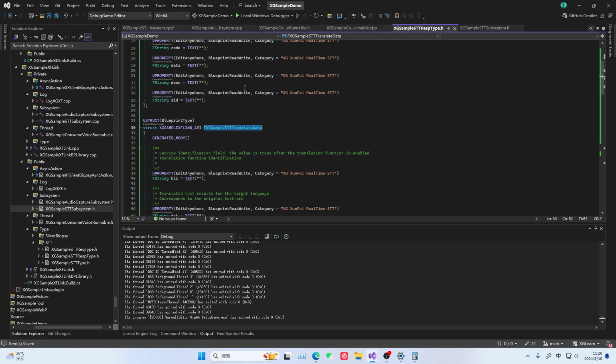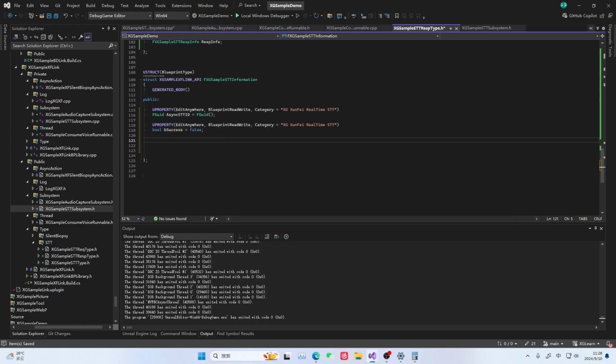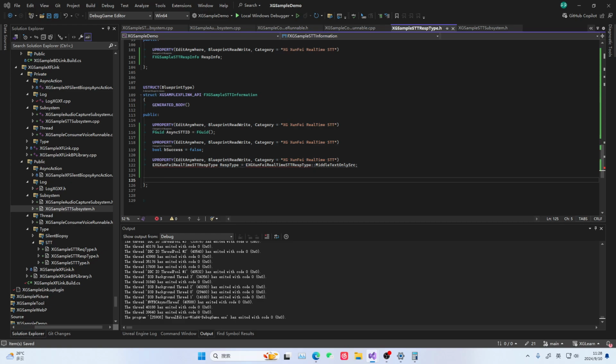So how do we define this information? Let's go to our definition area. This is the information. Obviously, it will return a step ID for this action and whether it succeeded, that is, whether it is available. This is one of our habits. And here, it's an enum type. We don't have this enum yet, so we need to write this enum.